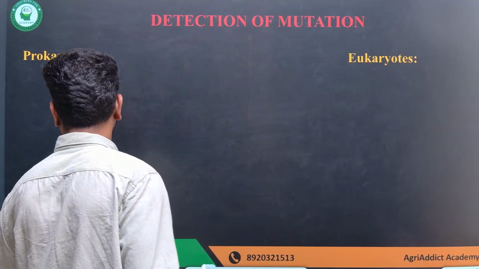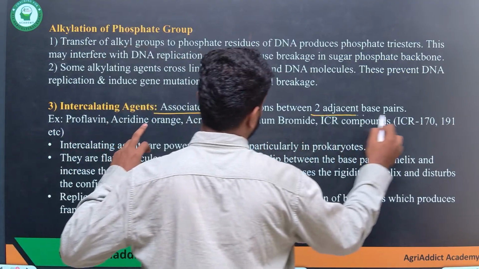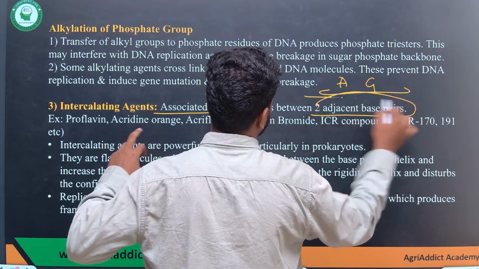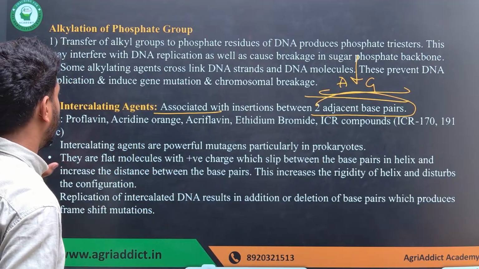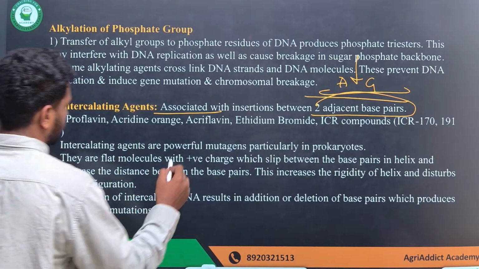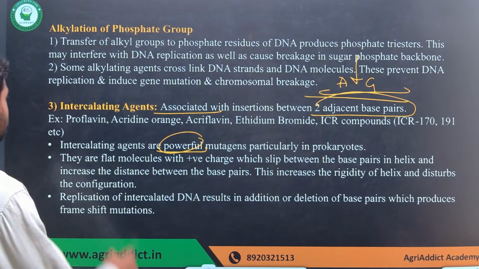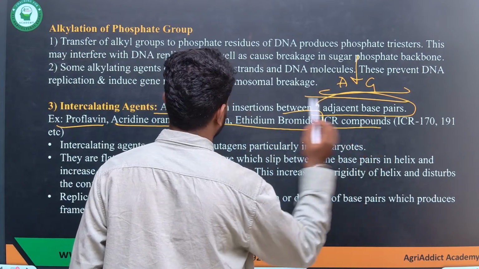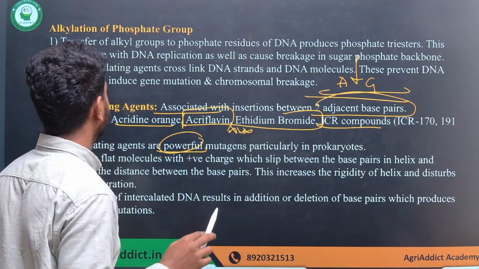Okay, intercalating, I did not talk about it. Here the insertion is done between two adjacent base pairs. If there are two adjacent base pairs in the gene, another chemical is added in between. They are considered powerful mutagens in case of prokaryotes. The examples are proflavine, acridine orange, ethidium bromide, ICR compounds, and acriflavin. All these are examples of intercalating agents.